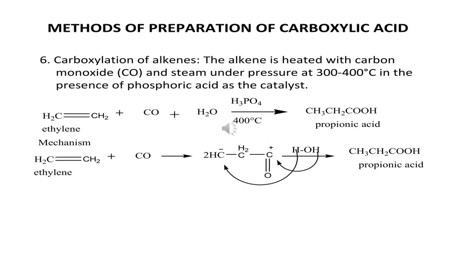Carboxylation of alkenes. The alkene is heated with carbon monoxide, CO, and steam under pressure at 300 to 400 degrees Celsius in the presence of phosphoric acid as a catalyst. So it will produce propionic acid.